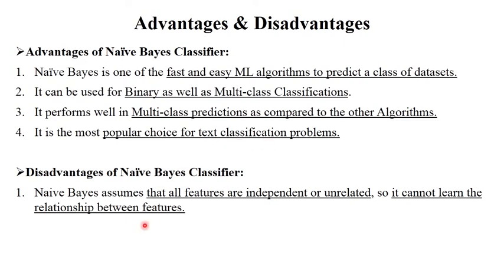And the disadvantage is that Naïve Bayes completely depends on features, right? But sometimes features in datasets are unrelated or independent features are there. So at that time this Naïve Bayes algorithm can't work. Only when dependent features are there or similar features are there, only at this time this algorithm will work.